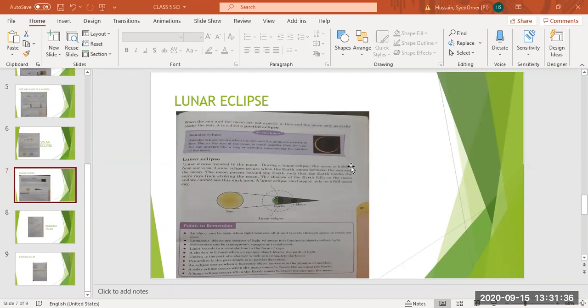Unmute yourself. What is a solar eclipse?